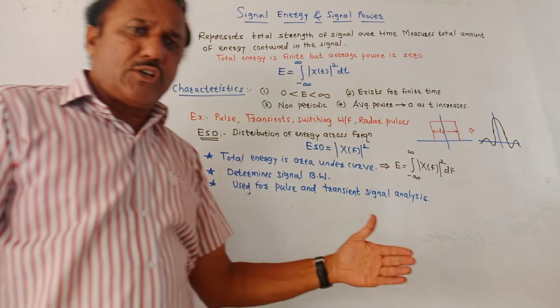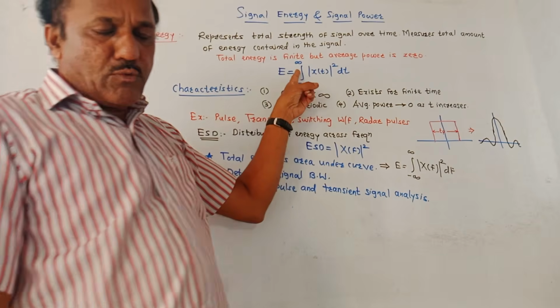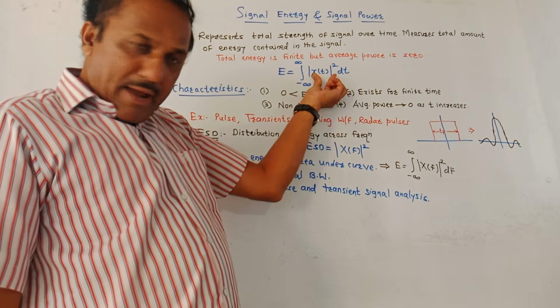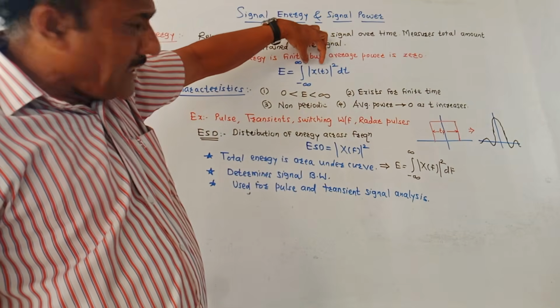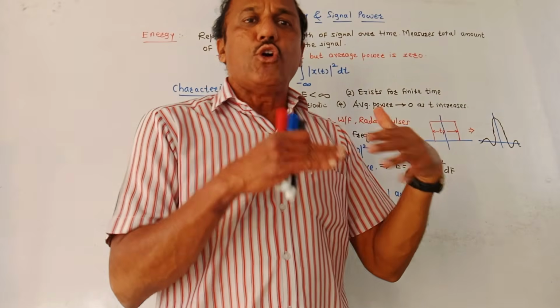Now the mathematical equation to calculate the energy of a signal is E, that is energy, is equal to the integration from minus infinity to plus infinity of magnitude of x of t squared dt. Here x of t represents the amplitude of the signal whose energy you want to measure.